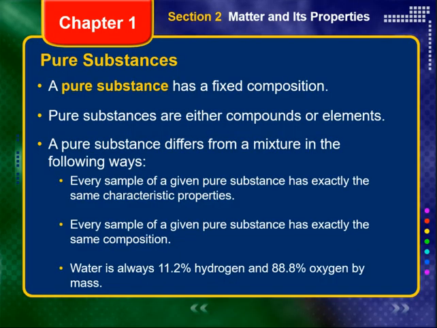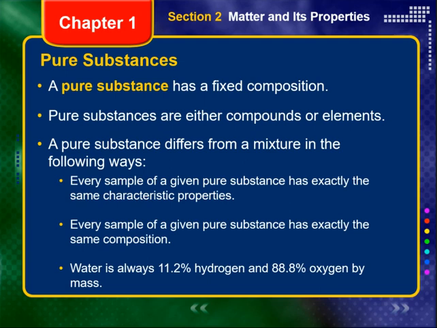In contrast to a mixture, a pure substance is a homogeneous single entity. A pure substance has a fixed composition and differs from a mixture in the following ways. 1. Every sample of a given pure substance has exactly the same characteristic properties. All samples of a pure substance have the same characteristic physical and chemical properties. These properties are so specific that they can be used to identify the substance. In contrast, the properties of a mixture depend on the relative amounts of the mixture's components.